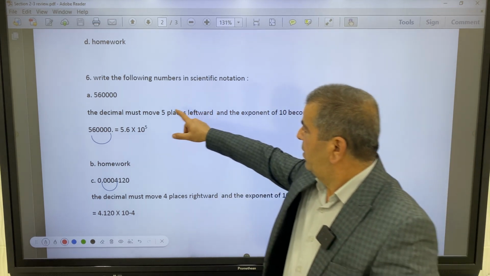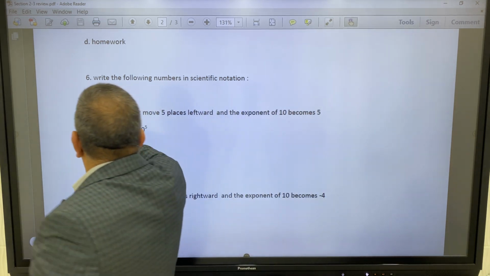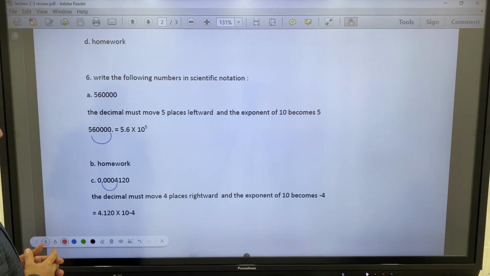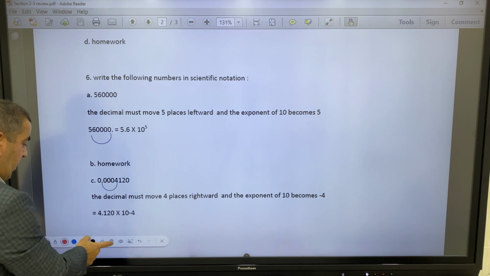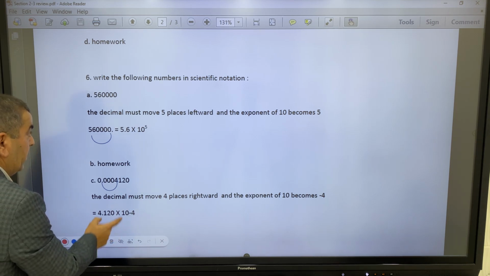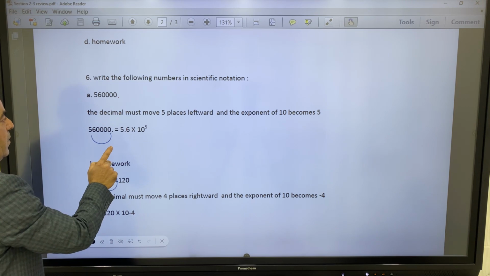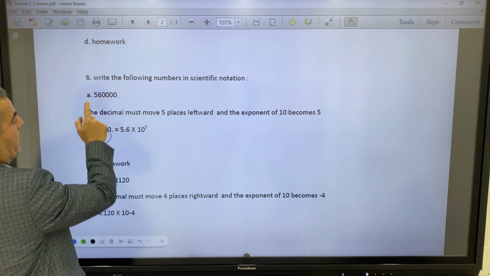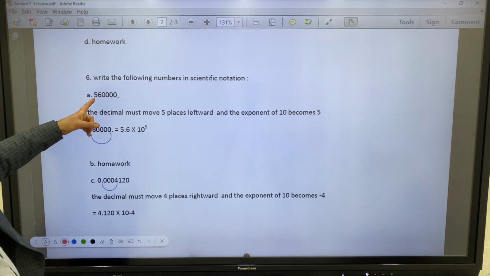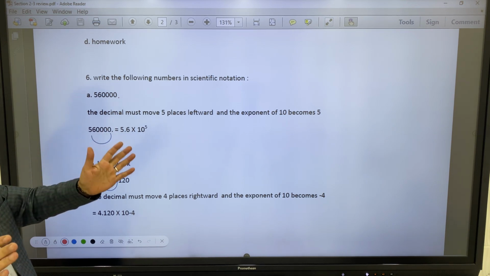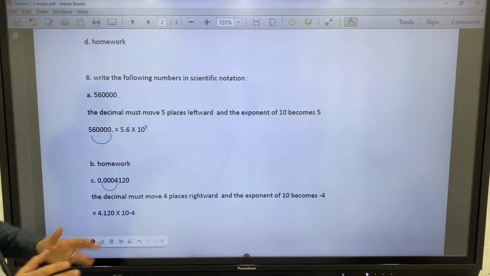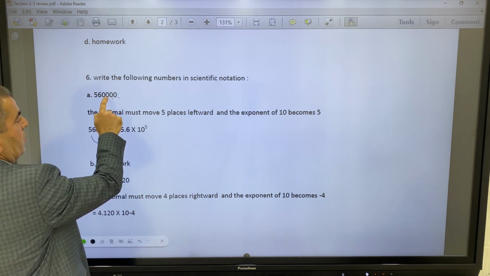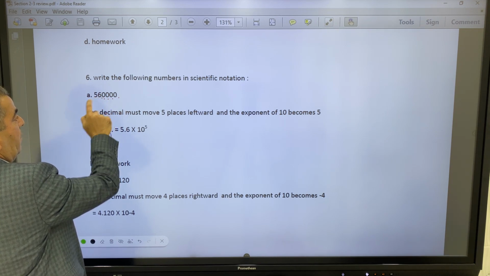It says here 560,000. Okay, where is the decimal here? The decimal here must be here. So how many places are we going to move it in order to get the mantissa between 1 and 10, or between 1 and 9.9? How many places? 1, 2, 3, 4, 5.